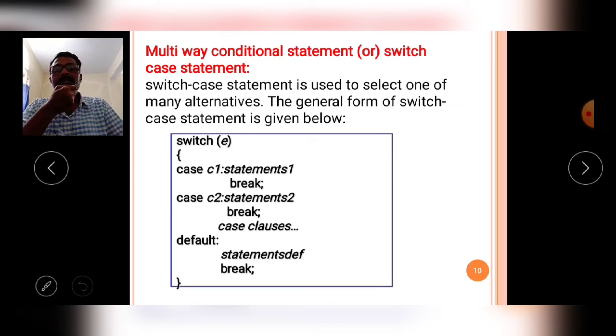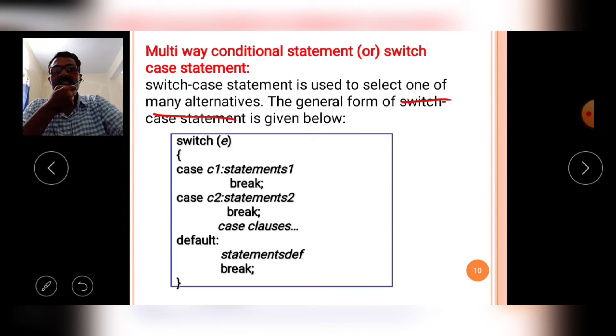So one more option is also there in the switch statement. Okay, if none of the options match, by default the default option is executed. Like that the switch statement is executed by the C compiler. Okay, now the switch case statement is used to select one of many alternatives. Listen carefully. Okay, one of many alternatives. If many alternatives are available, from those only one option is executed.